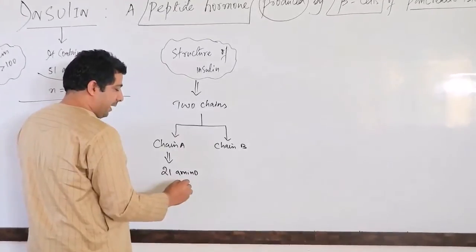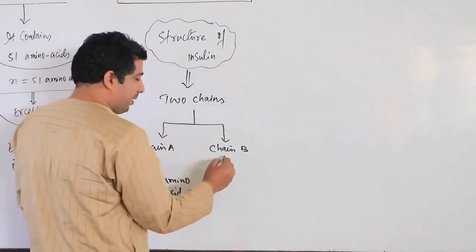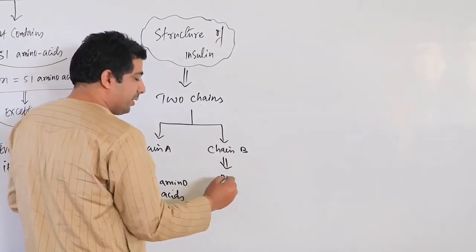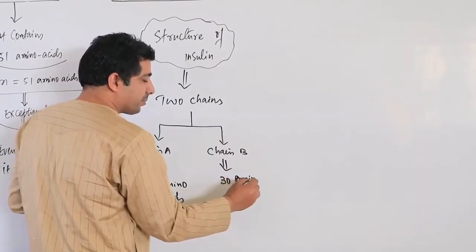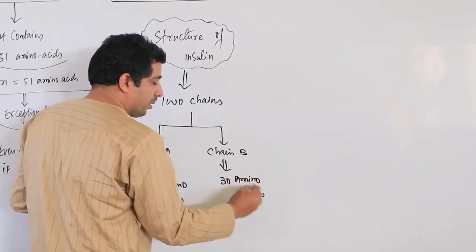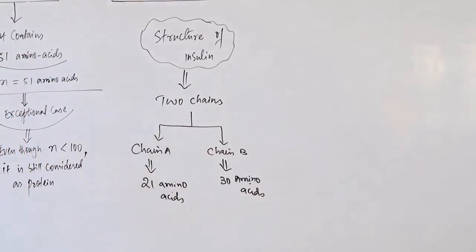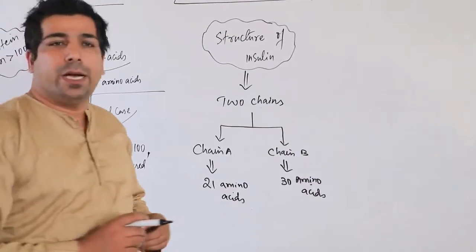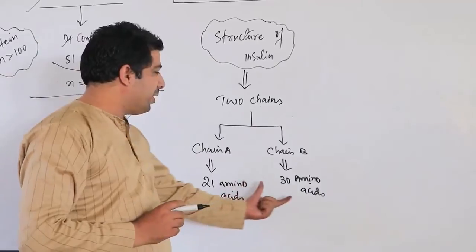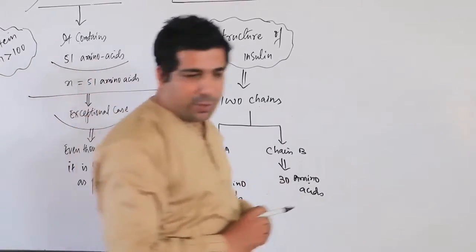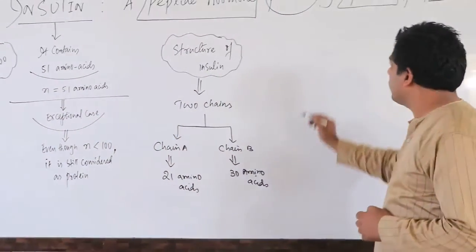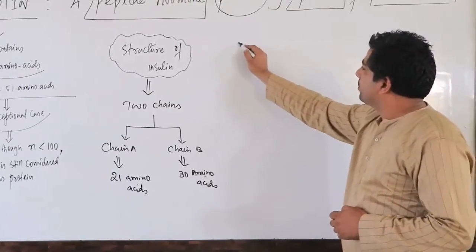So chain A will have 21 amino acids and chain B will have 30 amino acids.